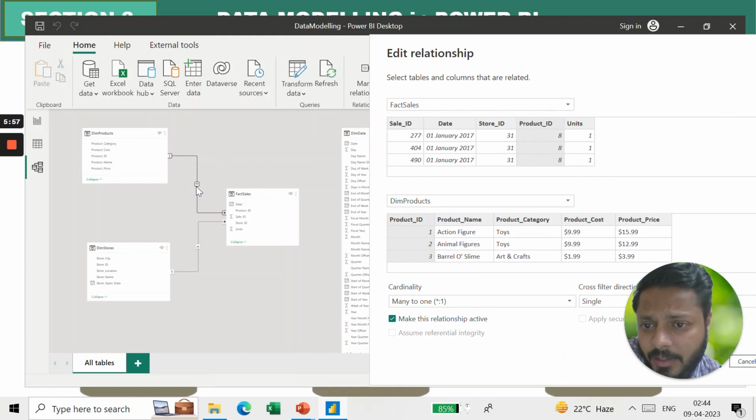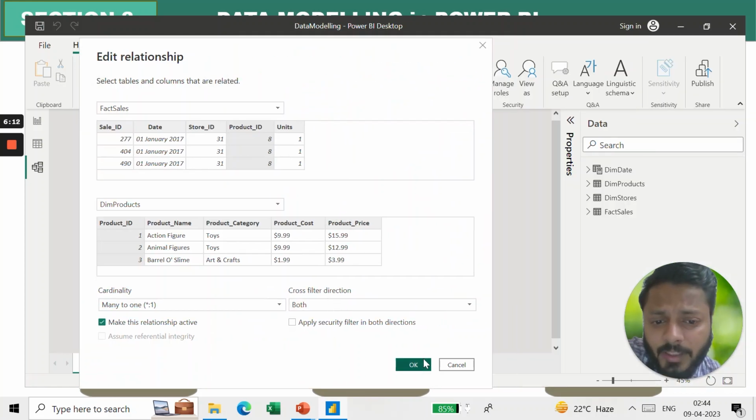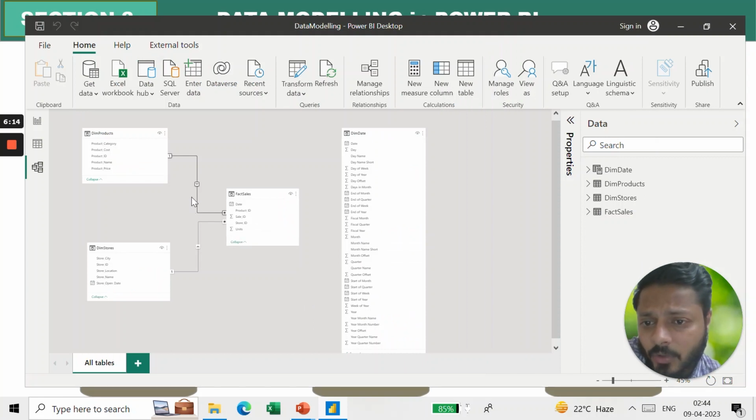You can see here my dim product will filter my fact sales, not vice versa, right? If you want fact sales to filter dim product, then you have to change the cross filter. As soon as I click both and click OK, you will see the arrows changing over here. There are two arrows now. Initially it was only one arrow, now it is two arrows.